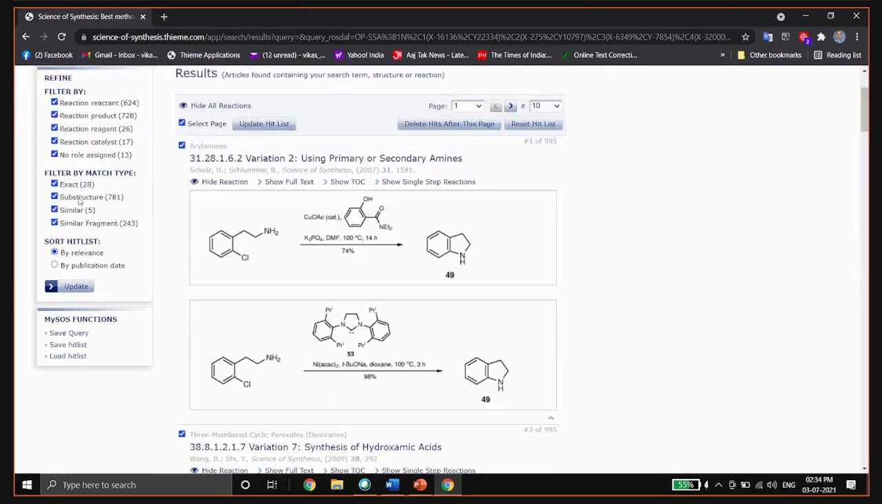If you don't know about this, I will just explain what these are. Exact structure is exactly what you have drawn. Substructure is a derivative of the compound, and similar is like substructure, but a little bit different. Suppose you have a ring which is aromatic, then similar will also show the ring which does not have aromaticity. So substructure and similar structure work like that. So let's see, I'm looking for indoline as a product with the exact match. So I have just selected the reaction product and exact match and update.